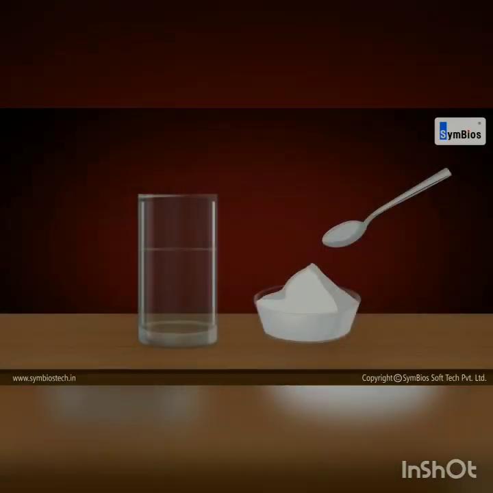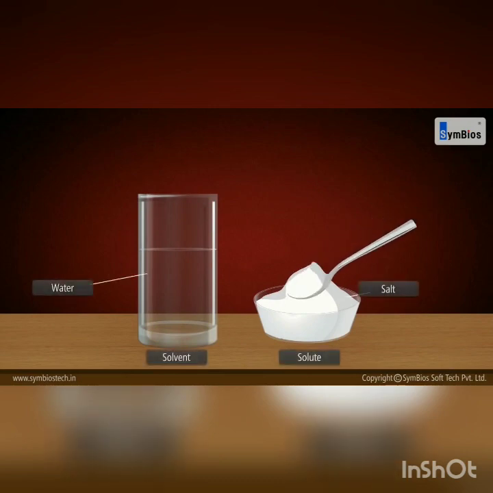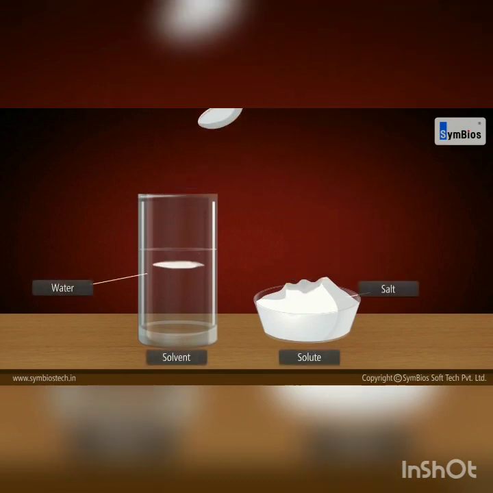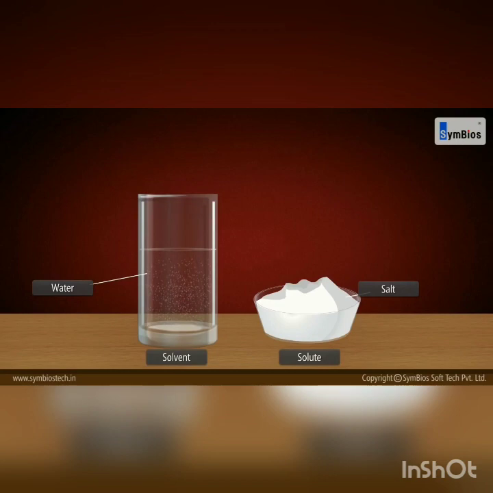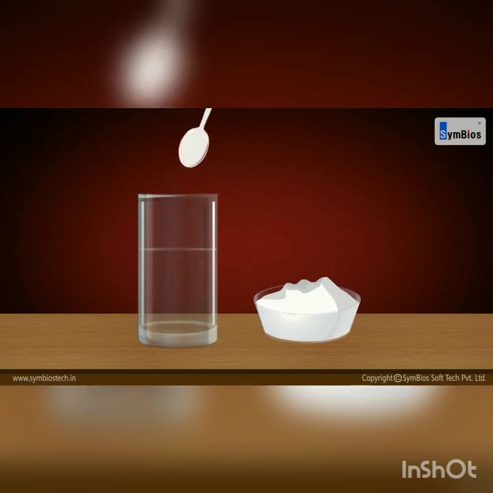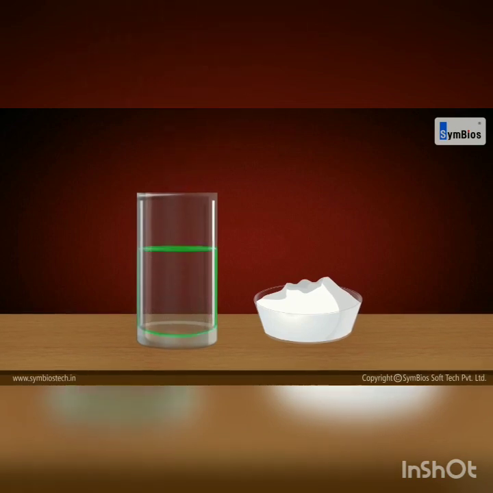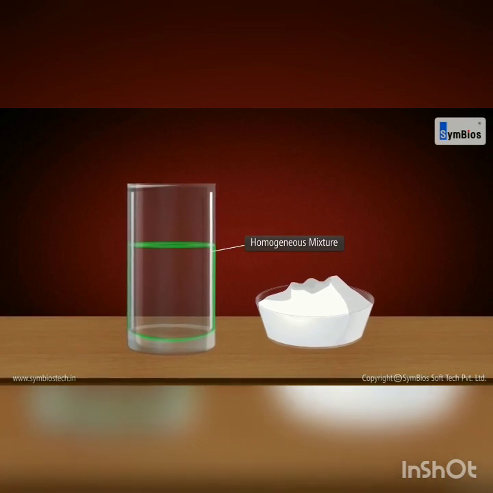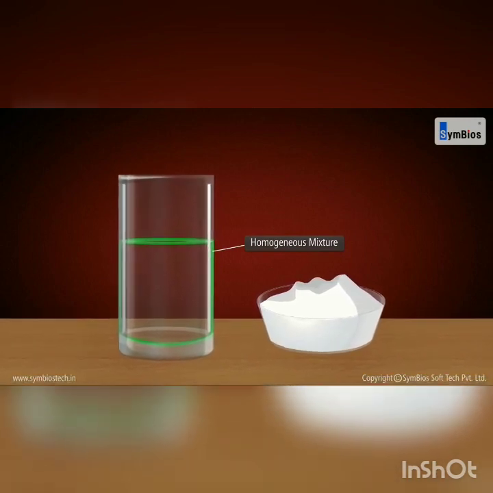Activity: mix a spoonful of salt in water and dissolve it. Here, salt is the solute and water is the solvent. On dissolving, you will observe that a clear solution is formed and there are no salt particles to be seen. The salt solution thus formed is a homogeneous mixture.